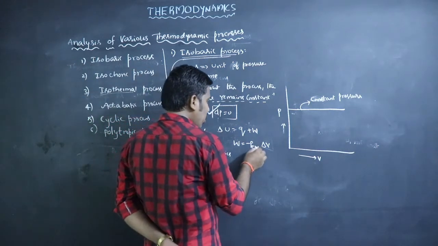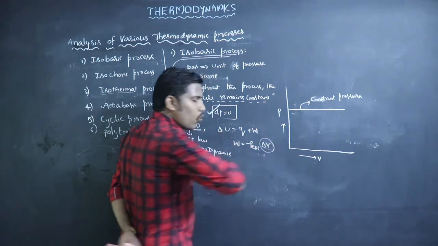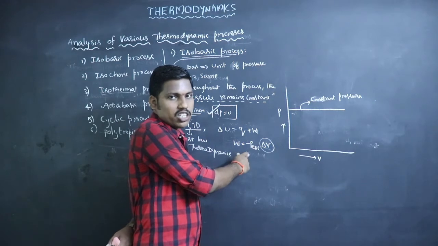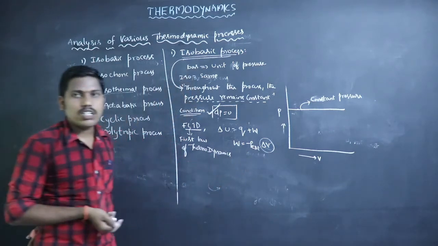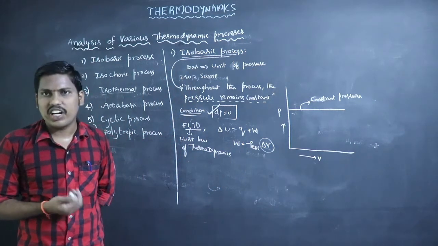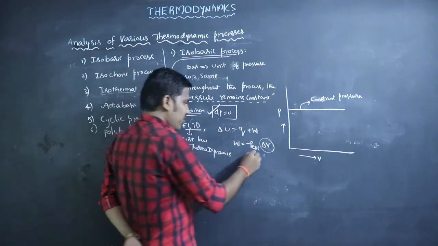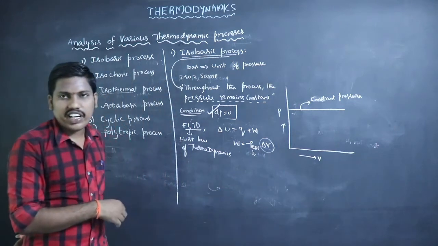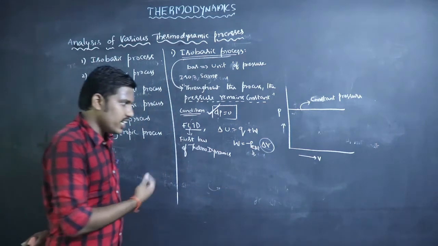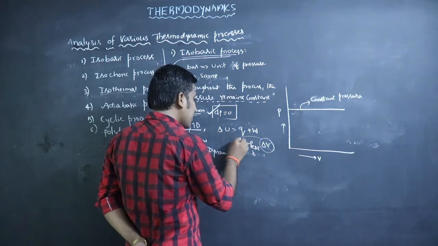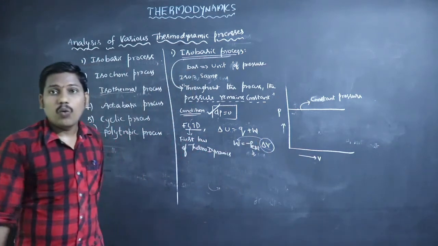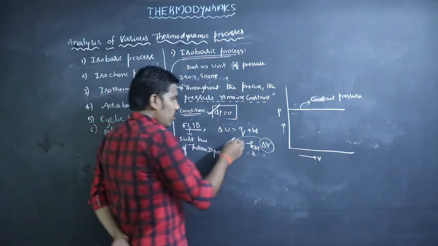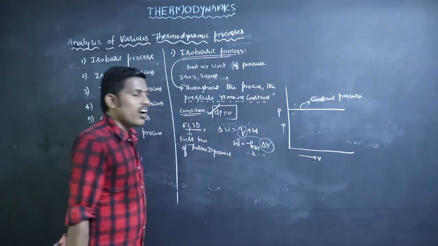So because the pressure remains constant in this process, we know the pressure. It may be 1 atmosphere or 2 atmosphere or 5 atmosphere, whatever it may be. If we know the change in the volume, the final volume and initial volume, we can calculate the work done in the process, and we know the quantity of Q.